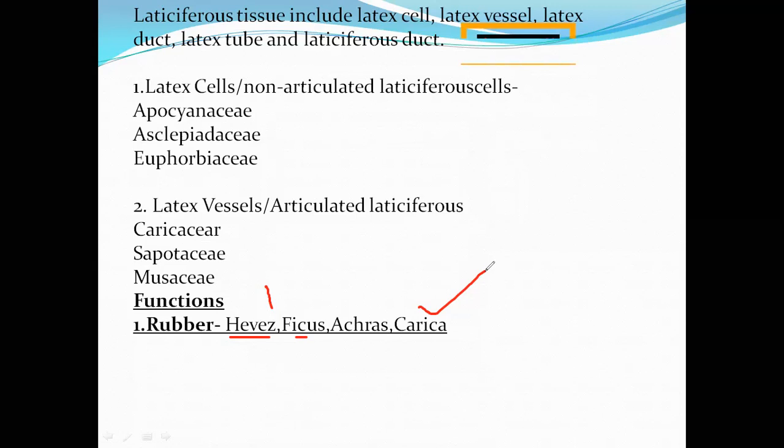They regulate and maintain the water balance in the plant, and help in the conduction of food substances also. These are the secondary functions. Okay, this is about special tissues or secretory tissues. Okay, I will stop here.